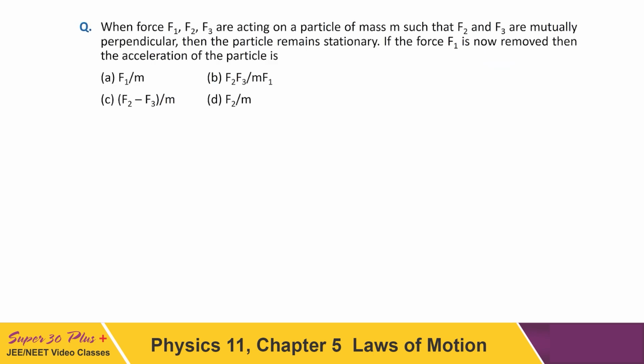Understood? Let us solve one example based on the concept we have just learnt. When forces F1, F2, F3 are acting on a particle of mass m such that F2 and F3 are mutually perpendicular, then the particle remains stationary. If the force F1 is now removed, then the acceleration of the particle is? Here in the given question, initially the particle is in equilibrium, so the net force on the particle has to be 0.